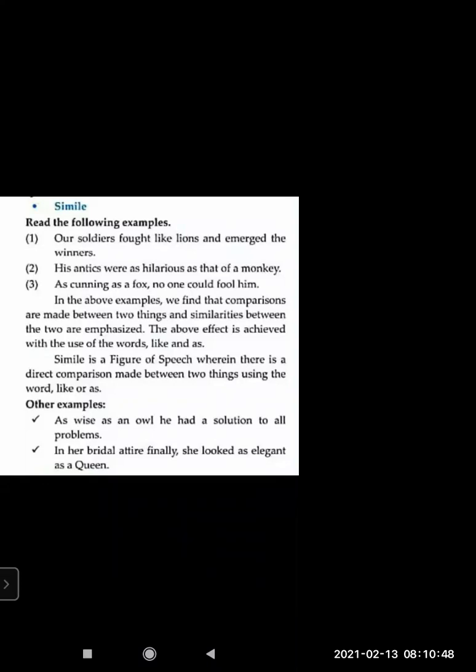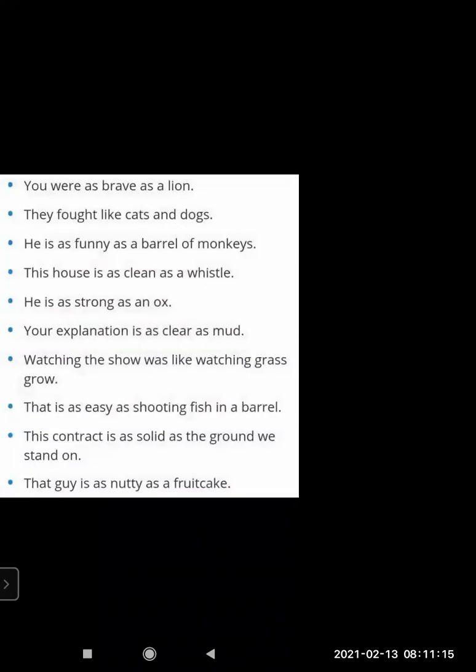In her bridal attire, finally she looked as elegant as a queen. This lady had worn her bridal wedding dress and she looked as beautiful as a queen. See here again, her attire and beauty, or her presentation of dress, is compared with the queen's. Let's see more examples of simile.